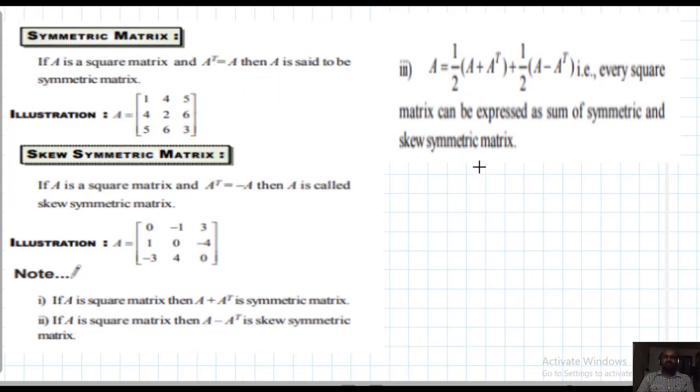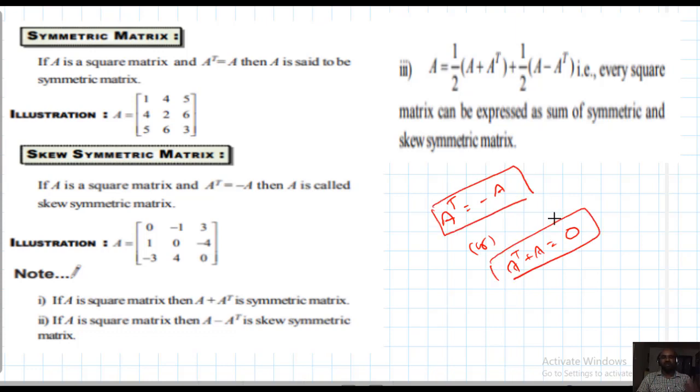Next one is skew symmetric matrix. A square matrix A is said to be skew symmetric if A transpose equal to minus A, or in other words, A transpose plus A equal to null matrix. In this situation the matrix A is called skew symmetric matrix. Observe here.